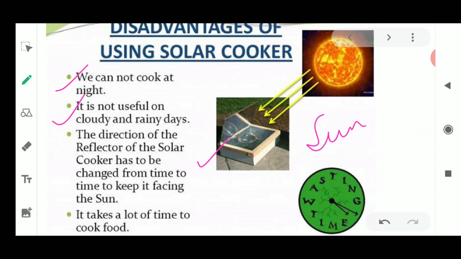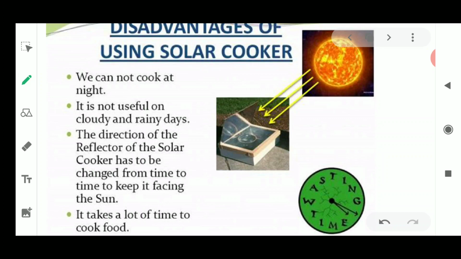Because it will allow the maximum amount of sun's rays to go inside, and the reflector is going to reflect the complete radiation which is coming on the surface. So we need to take care where the sun is and where the sun's rays are coming from, and change the face of this reflecting surface.